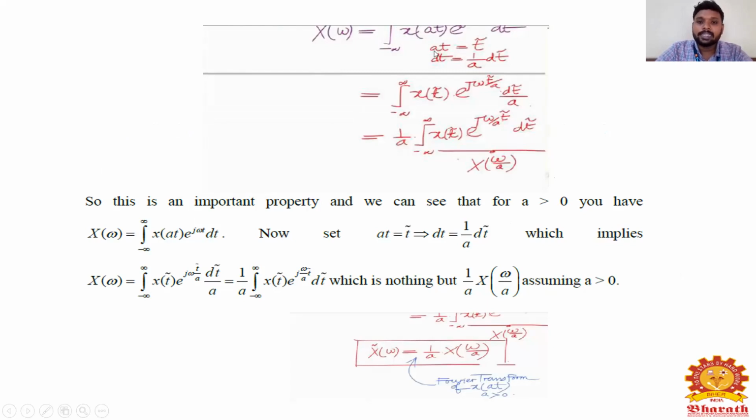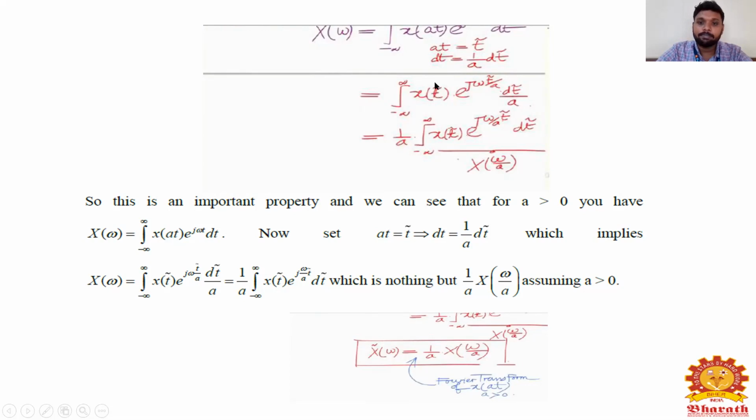So as you know, I'm taking at equal to t bar. Similarly, dt is equal to 1 by a into dt bar. So if I substitute the value, I will get x of t bar, because at is equal to t bar, right? So I'm substituting t bar in terms of at.